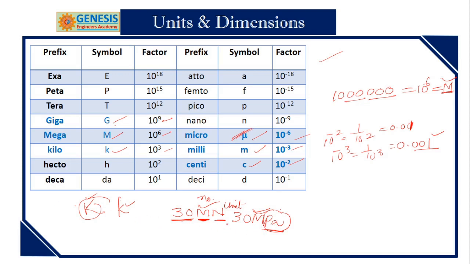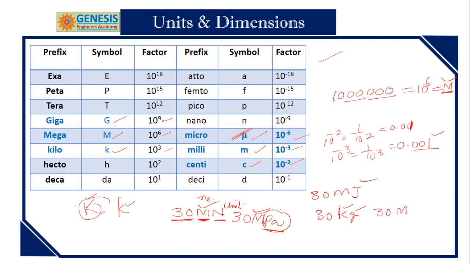Only scientist names are capital letters. Okay, so like that, 30 megajoules. Joule is the scientist name. 30 kilogram. So kilo, small k, is the prefix, the number, and the unit follows. Understand my point? 30 mega.